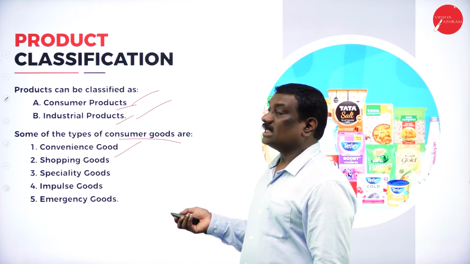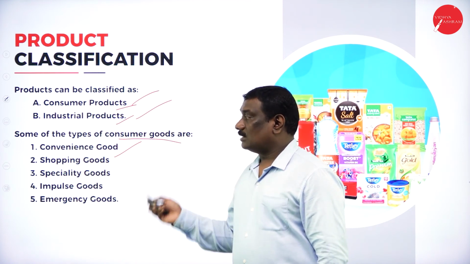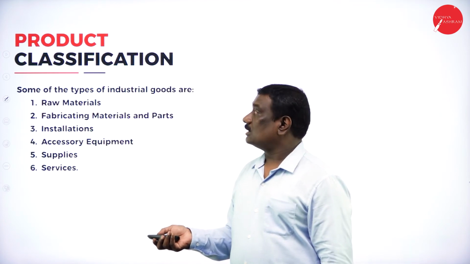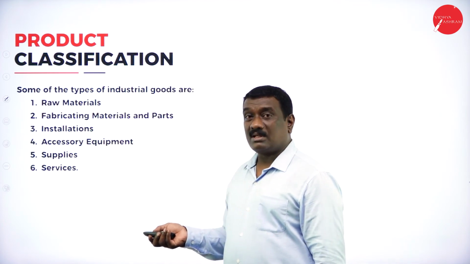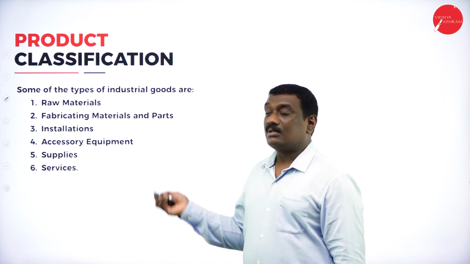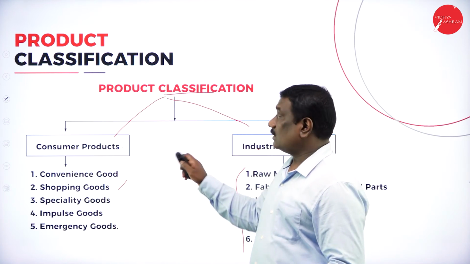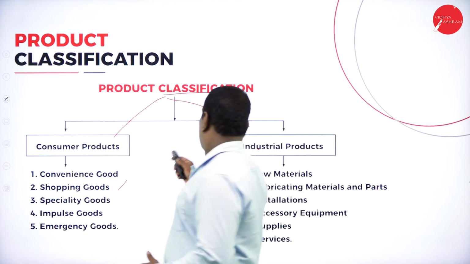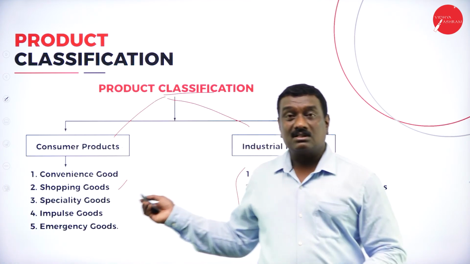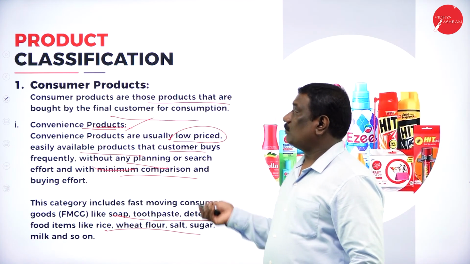Here we see the classification of products: consumer products and industrial products. Under consumer products, we have 5 types: shopping, specialty, convenience, impulse, and emergency goods. Then we have industrial goods, which are classified as accessory equipment, installations, raw materials, supplies, services, fabricating materials and parts. So here I showed you how it has been classified. Product has been classified into 2 types, consumer products and industrial products. I told you all the 5 items which come under the consumer as well as the industrial products.